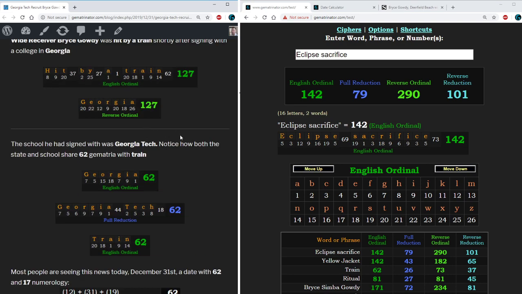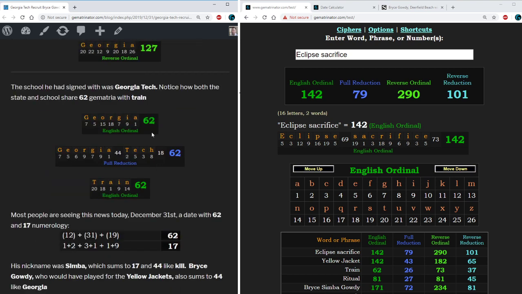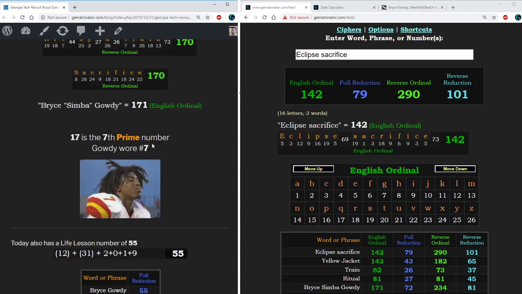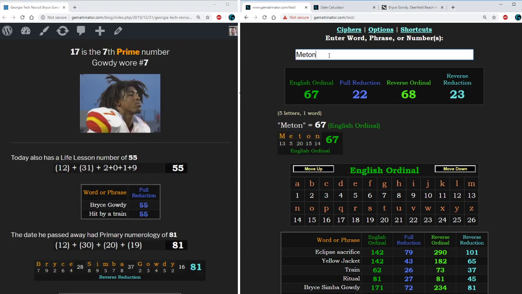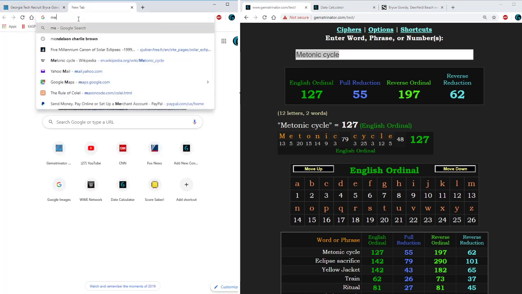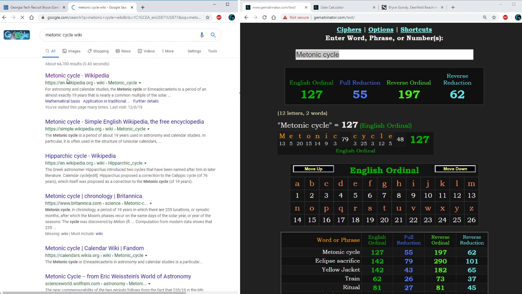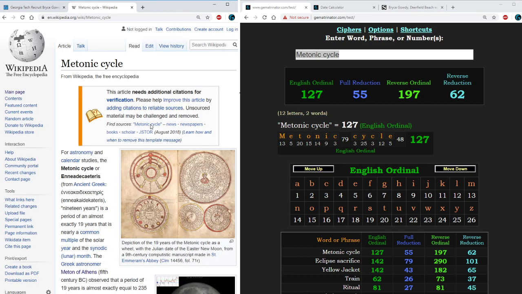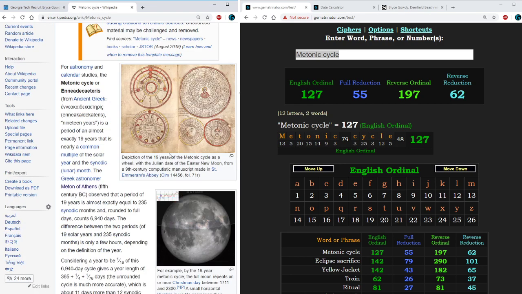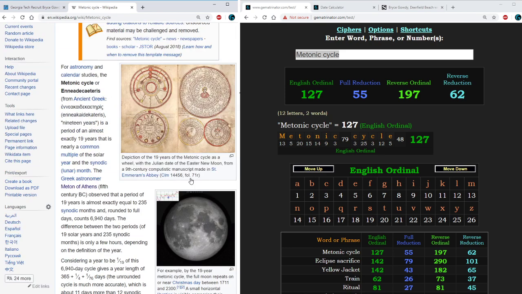Also consider how many of the numbers that I talked about here, 127, 62, and 55 in particular, these are numbers having to do with the Metonic cycle. Notice how Metonic cycle has a value of 127, 55, and 62. And I talk about the Metonic cycle as an incredibly significant cycle of time in astrology that seems to be involved with suspicious deaths like this.